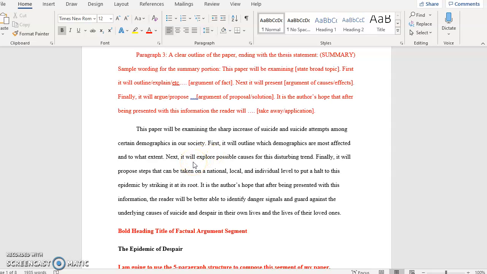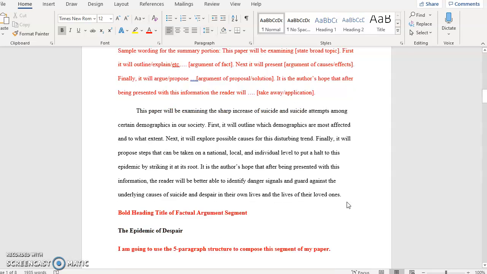Next, which is going to be segment 2, it's going to explore causes. And finally, which will be segment 3, it will propose steps that can be taken to put a halt to the epidemic. And then I include what I hope my takeaway is for the reader of my paper. So that's the introduction: story, statistics, summary, 3 short paragraphs.